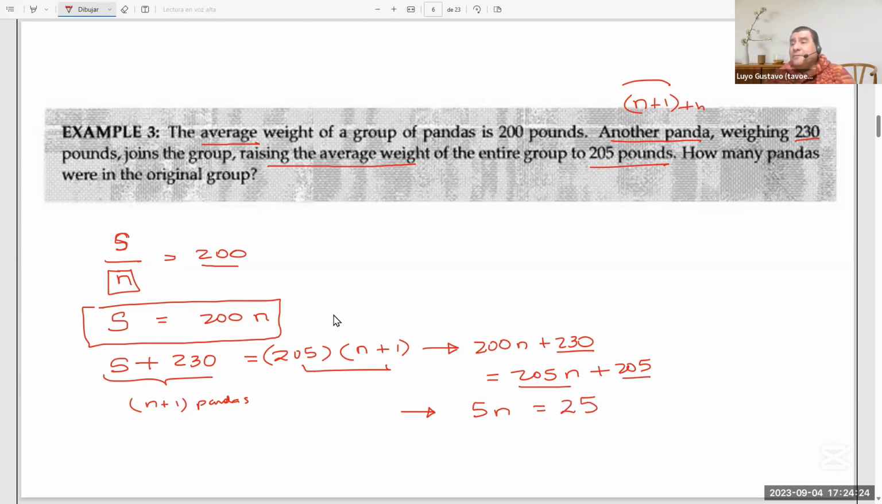So what do we have? n equals 5. That is the original number of pandas. Okay?